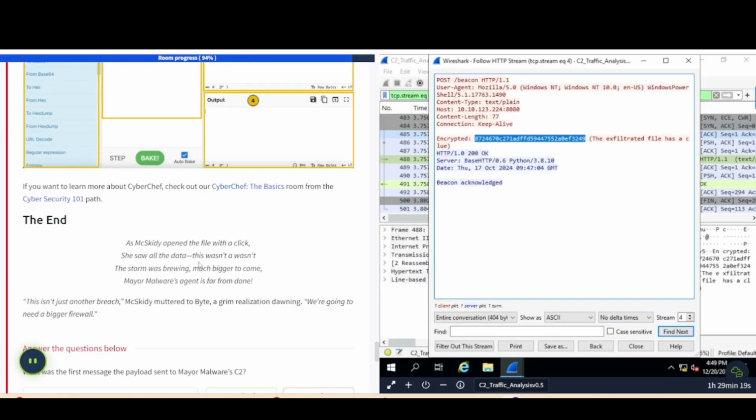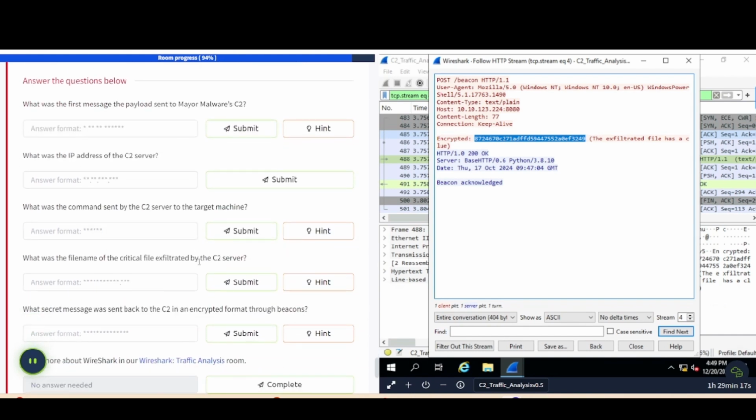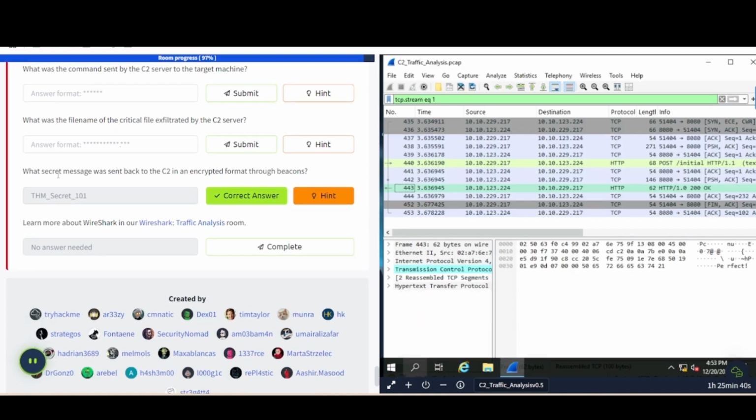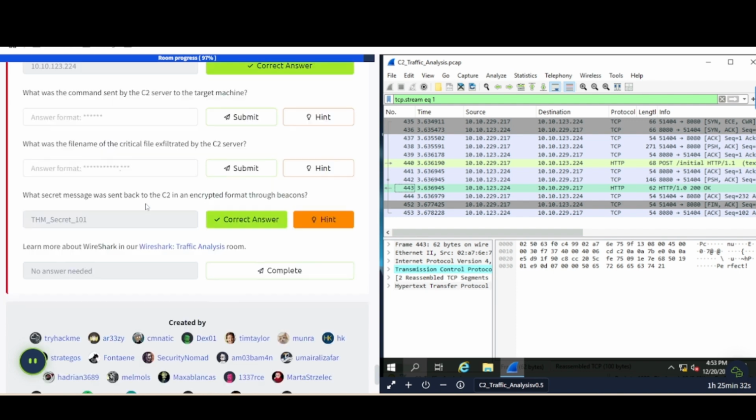All right, so looks like we got some questions here to answer. So go ahead and try to answer these questions yourself. Come back to the video and we will go through it together. All right, let's take a look at these questions here. What secret message was sent back to the C2 in an encrypted format through beacons? Well, we saw that from CyberChef, which is the THM Secret 101.